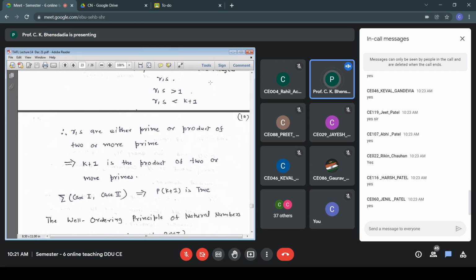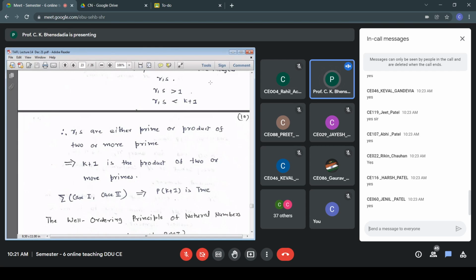Next, we discuss what is called the Well ordering principle of natural numbers. It's a principle, and we'll prove a principle using PMI. PMI is very powerful. Statements, principles, or theorems can be proved using PMI. This is one such principle, the Well ordering principle of natural numbers. We will prove this principle using the principle of mathematical induction. A principle getting proved using another principle.